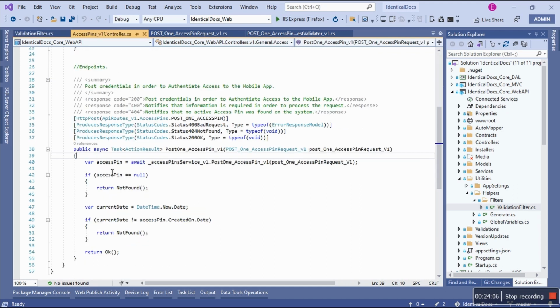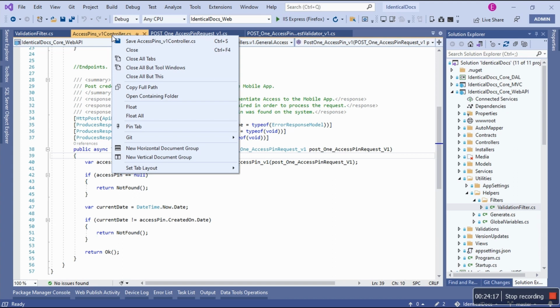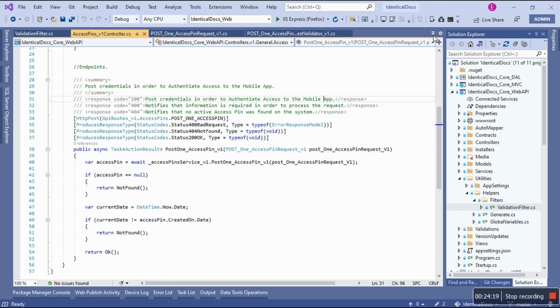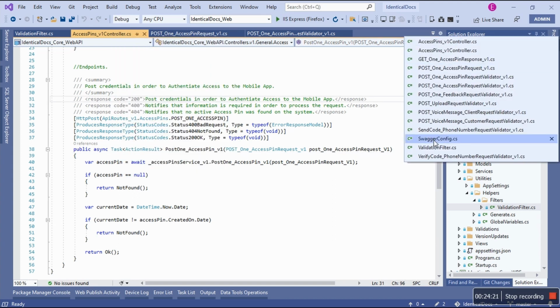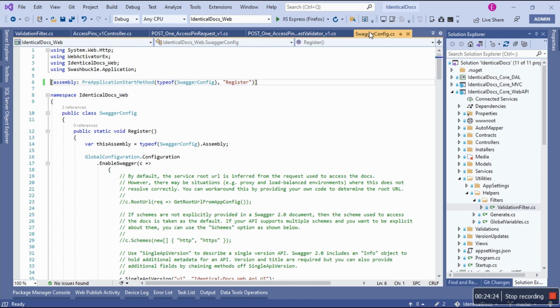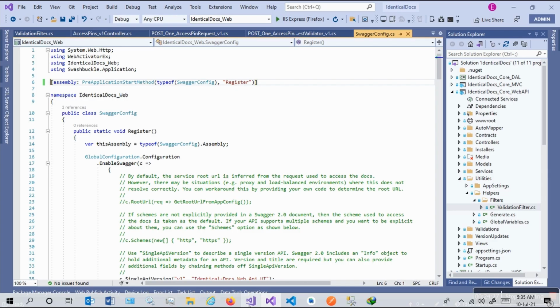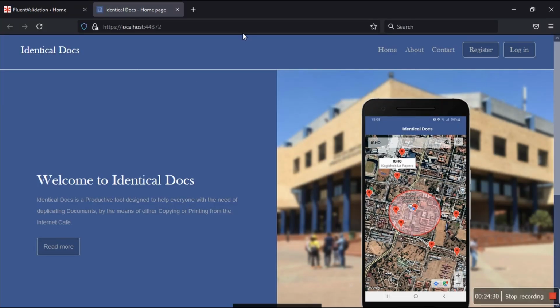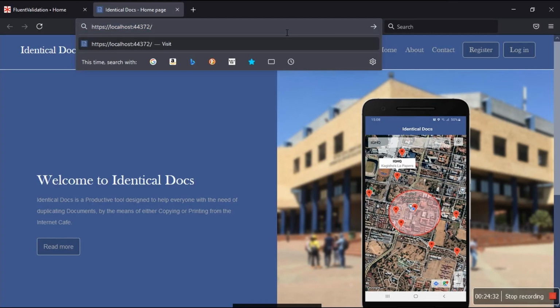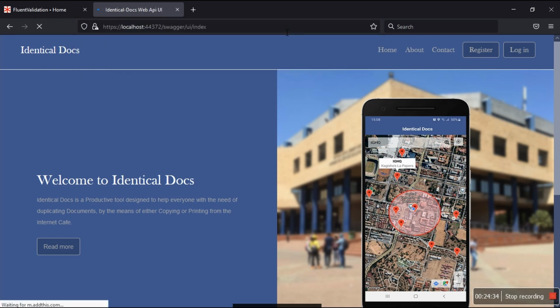So in all my controllers, I don't have that if not model state is valid. So this is advanced stuff now. This is not for kids. Okay, cool. I want to clear these up, except for Swagger. So this guy has loaded. Let's go now to Swagger, there we go, to test our Fluent validation.